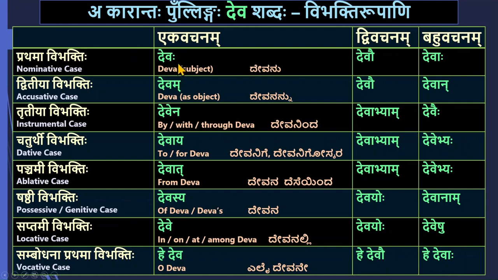I have also given you the meanings of these ones, the names of the cases also, so you can pause the video and look at the meanings along with the vibhakti rupa table.